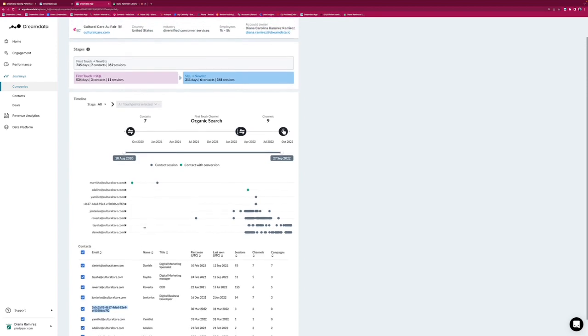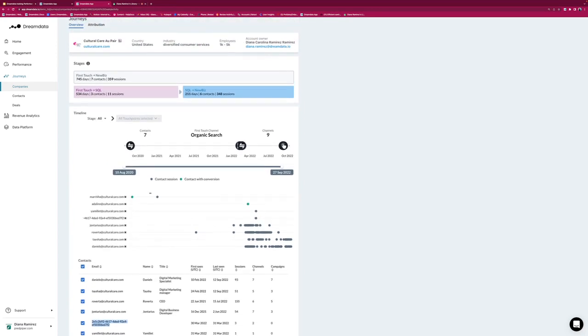So what do I do exactly with these dots? And what is this? This is the customer journey, showing you that we started with this person, and that person, through organic search, already converted, so gave us their email address. Each of the dots that you can see here are clickable.